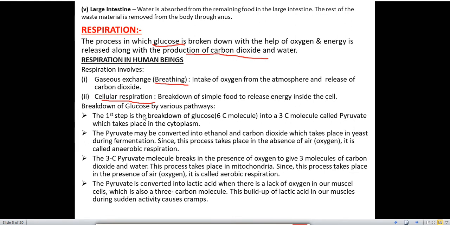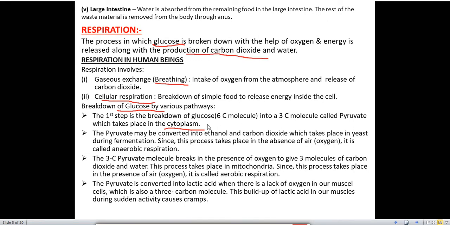Now we'll read the breakdown of glucose by various pathways. There are different types of pathways by which breakdown of glucose takes place. The first step is the breakdown of glucose. Glucose is a 6 carbon molecule. What is the formula of glucose? C6H12O6, means 6 carbon atoms are present. Glucose is broken down into a 3 carbon molecule called pyruvate, which takes place in the cytoplasm. Means in the cytoplasm what happens? Breakdown of glucose into pyruvate takes place.